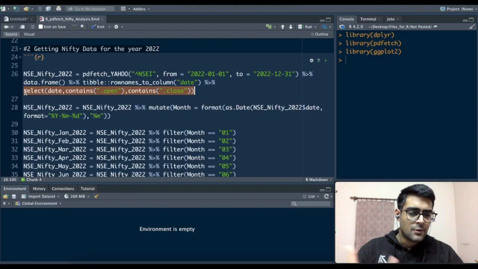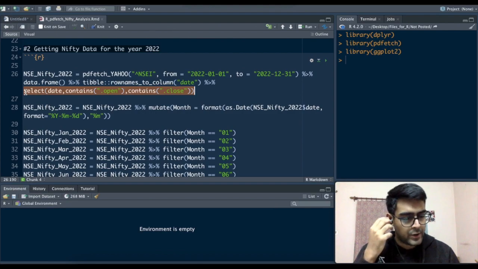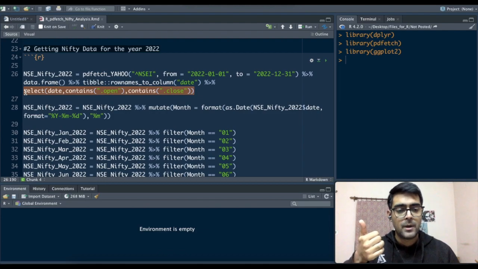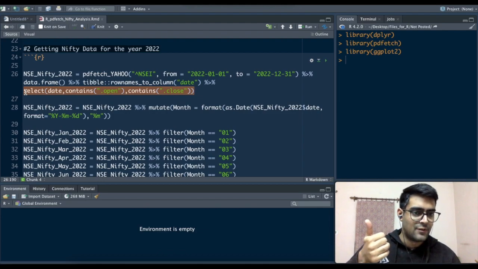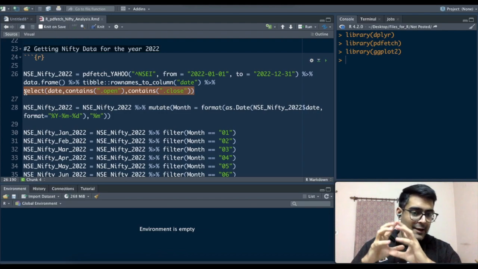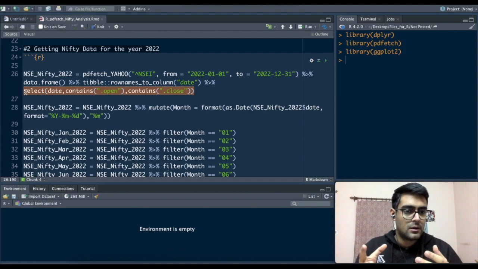Let's see which prices are most important to me. Let's say I'm calculating returns for January 2022. I need to know, on the first trading day in January, what it opened at so that I can buy, and what it closed at in January so that I can sell, right? I'll subtract these two prices and calculate the return. I'll get the number that I need.